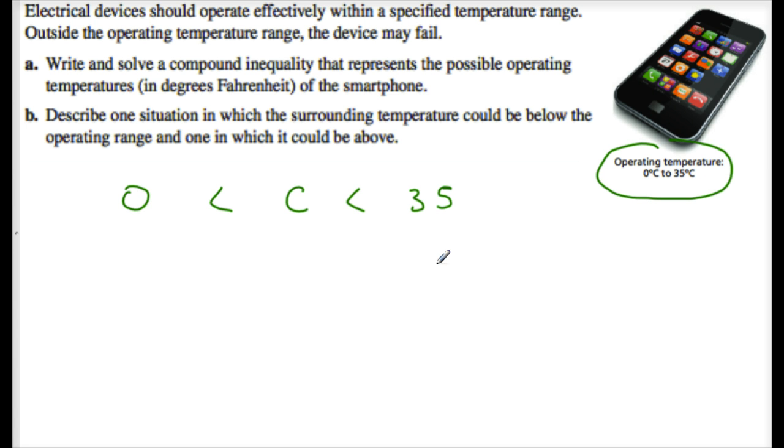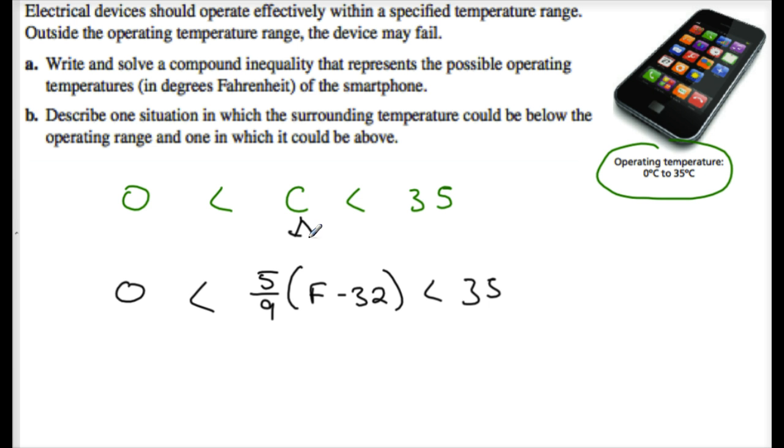Now we want this in Fahrenheit. So how do I convert Celsius to Fahrenheit? What's my formula? Give me the formula for Celsius. C equals 5/9 times the quantity of F minus 32. F minus 32. Perfect. Less than 35. So the formula for Celsius is as follows.